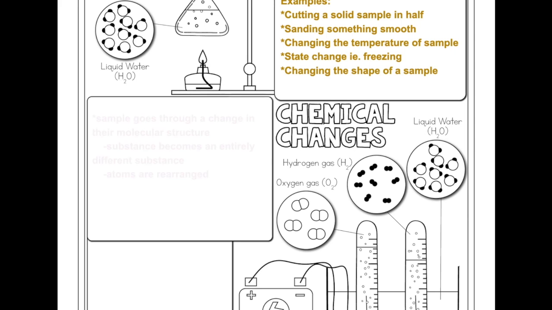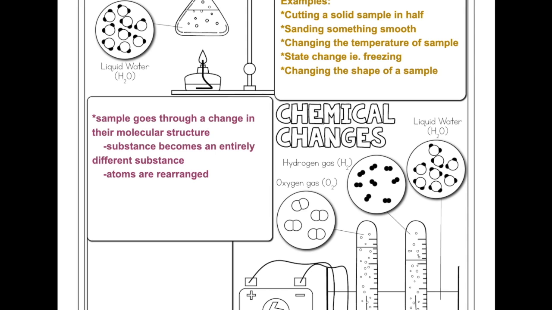For chemical changes, these are samples that go through a change in their actual molecular structure. So we start with a certain substance, it's going to react and become a new substance. Okay, so generally the atoms are going to be rearranging, and we'll look at an example here with water in a second. So some chemical changes are reversible, but many are irreversible.